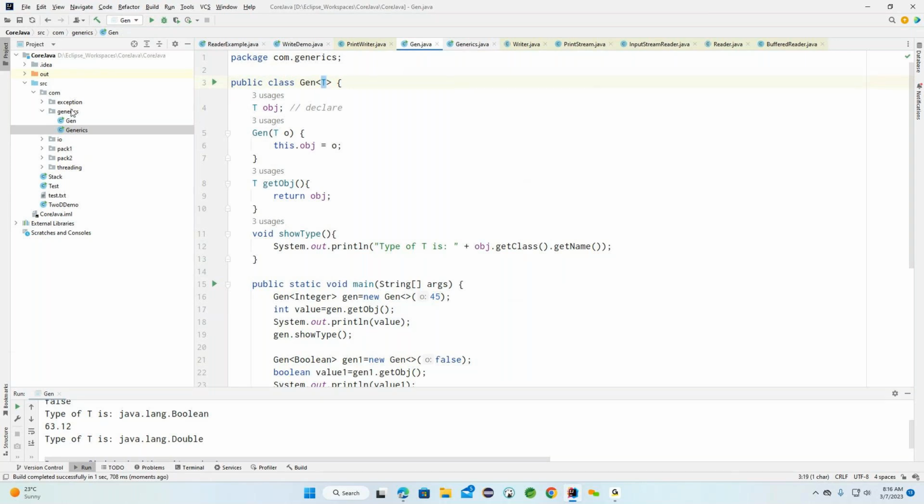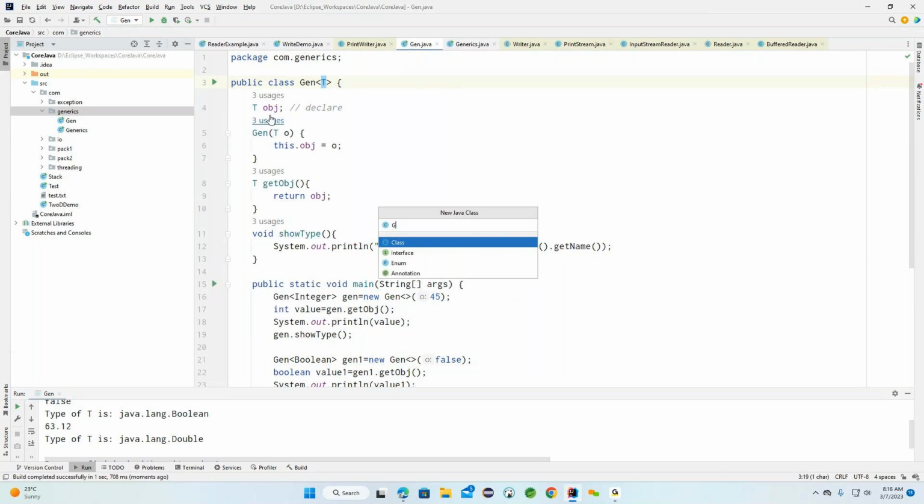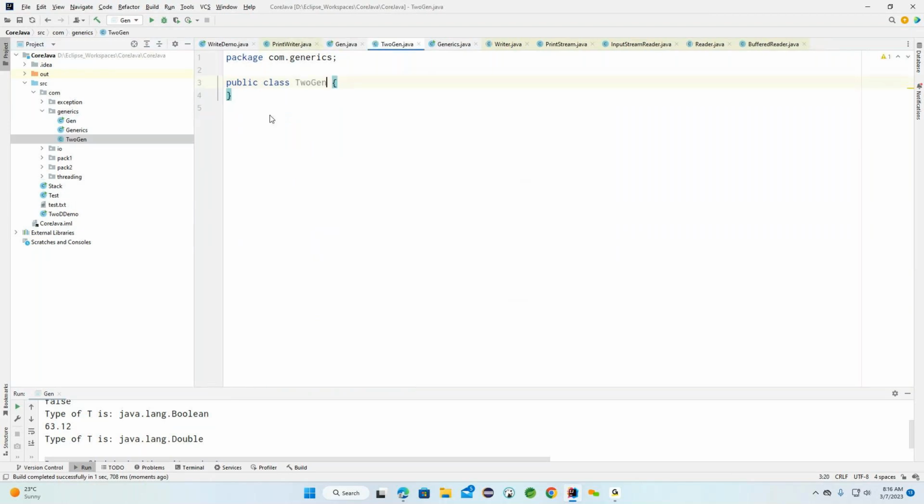Now let me go to one more class here. This is the two generic concept we are going to use. The first one is type, the second one is val. In place of this particular type, you can use any value.